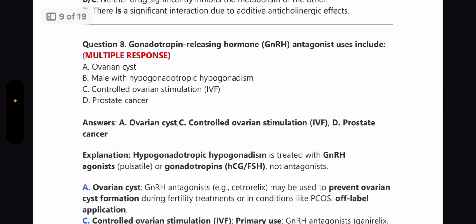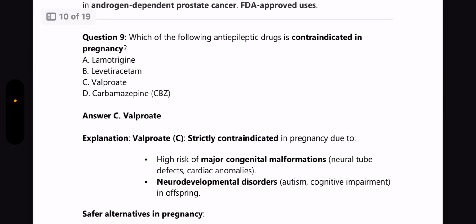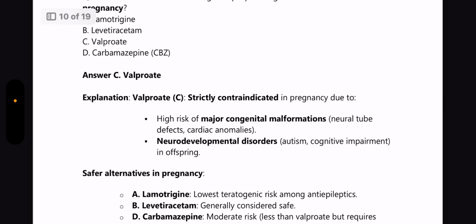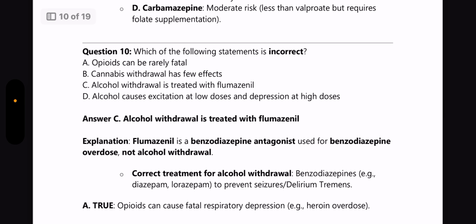Next, gonadotropin releasing hormone antagonist uses include, multiple correct answer question, and the answer is ovarian cyst, controlled ovarian stimulation, IVF and prostate cancer. Next question, which of the following anti-epileptic drugs is contraindicated in pregnancy? Answer is valproate because it is strictly contraindicated because of the risk of congenital malformations and neurodevelopmental disorders.